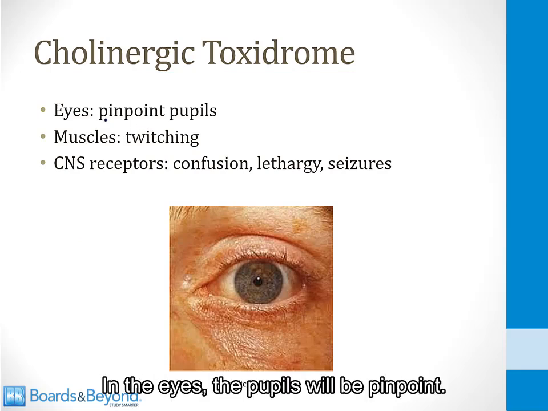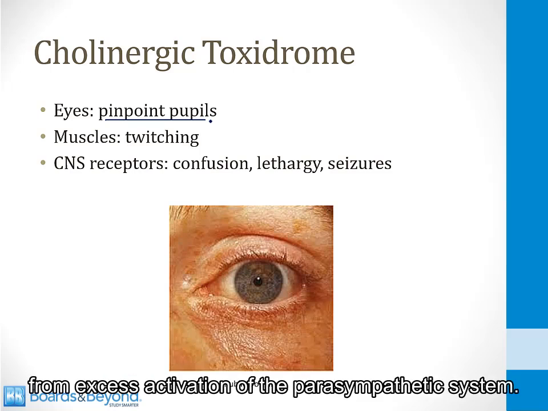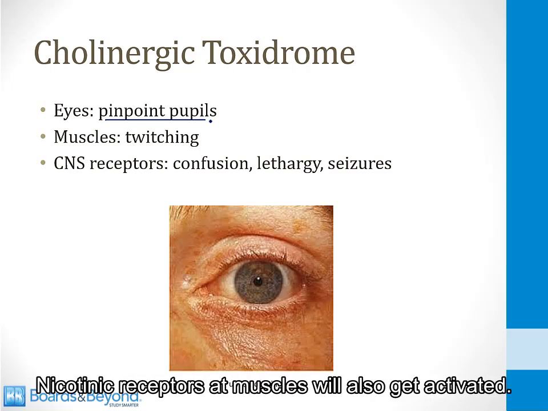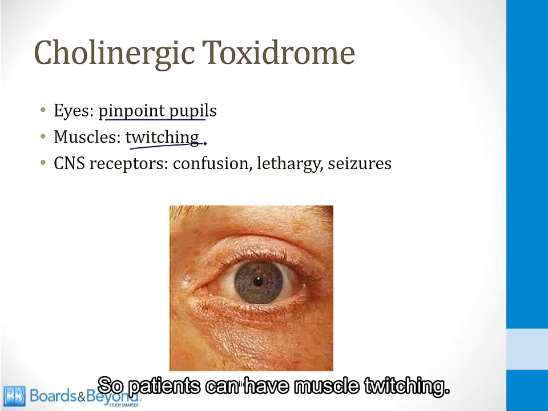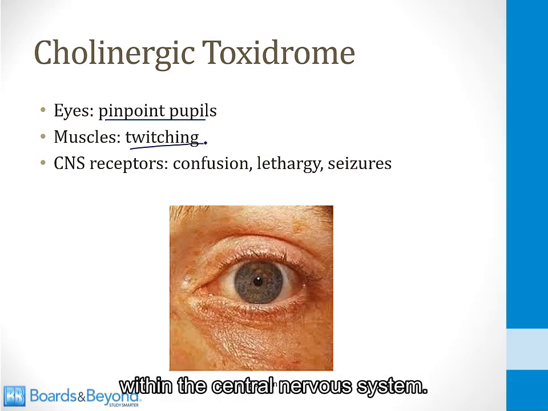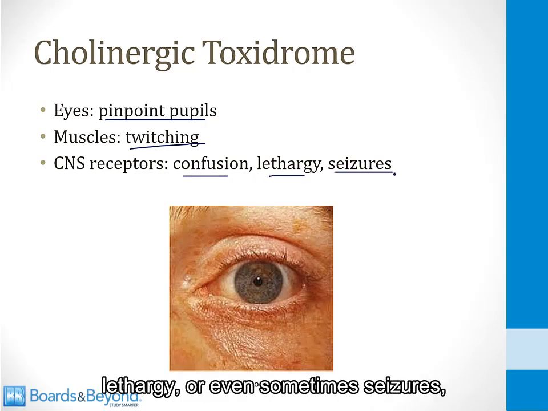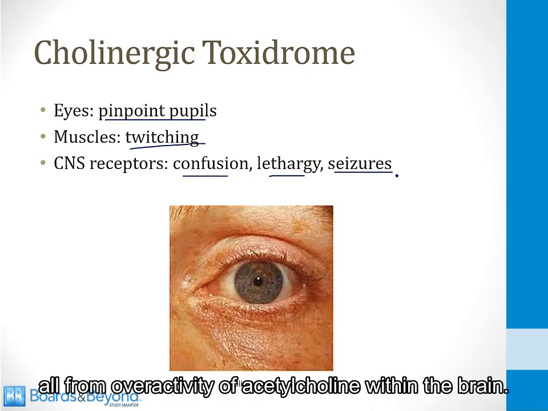In the eyes, the pupils will be pinpoint. That's because the pupils are constricted from excess activation of the parasympathetic system. Nicotinic receptors at muscles will also get activated, so patients can have muscle twitching. And then finally, there are acetylcholine receptors within the central nervous system, so those will also be activated. And this can lead to symptoms like confusion, lethargy, or even sometimes seizures, all from overactivity of acetylcholine within the